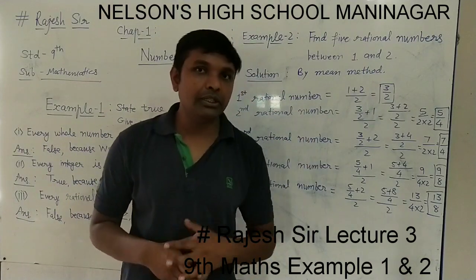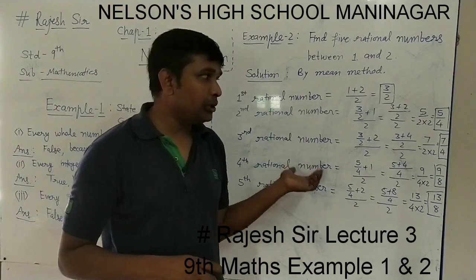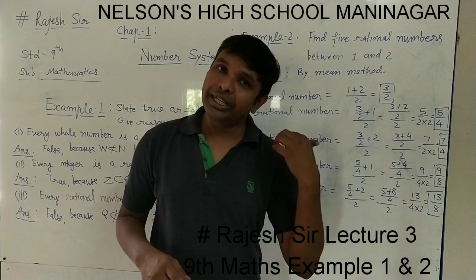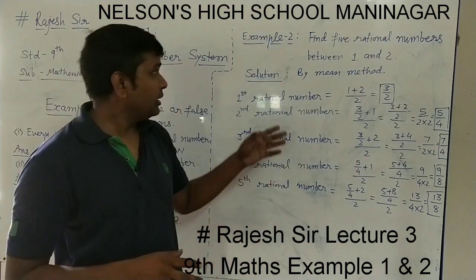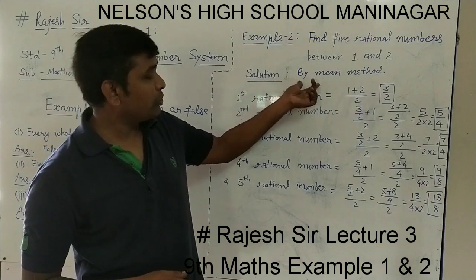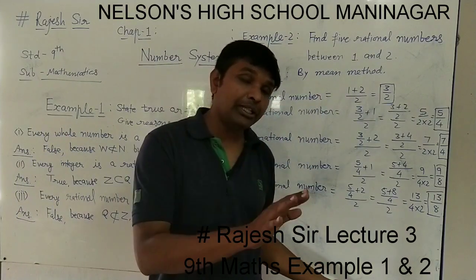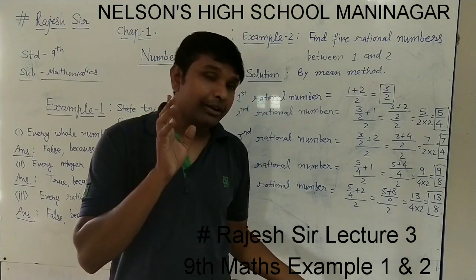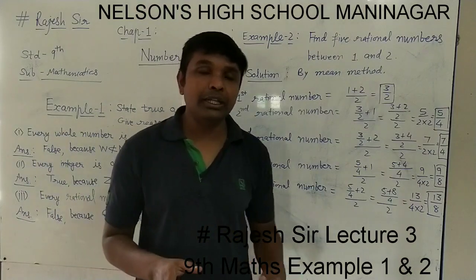This is the mean method given in the textbook, that also we discussed. This is also one of the methods, you can use it. And in exercise 1.1 we have done a method, that also you can use. In the textbook again, this solution is given first, solution 1, and as solution 2 is given the different method which we have used in exercise 1.1, which is the multiplying ratio type, that also you can use.